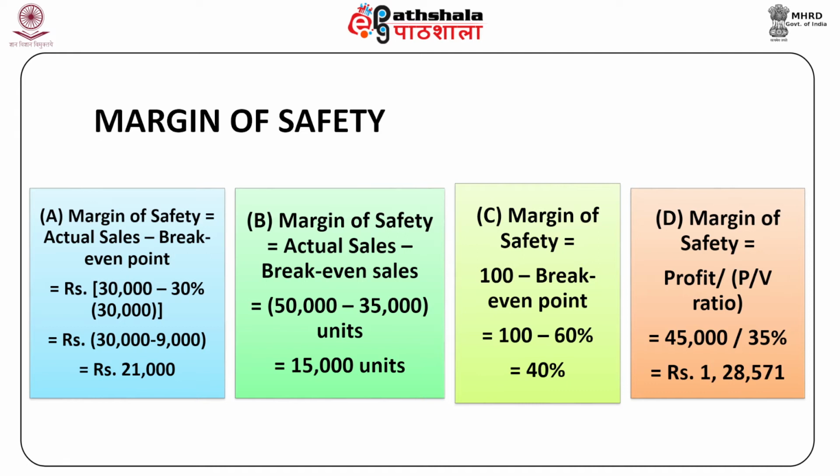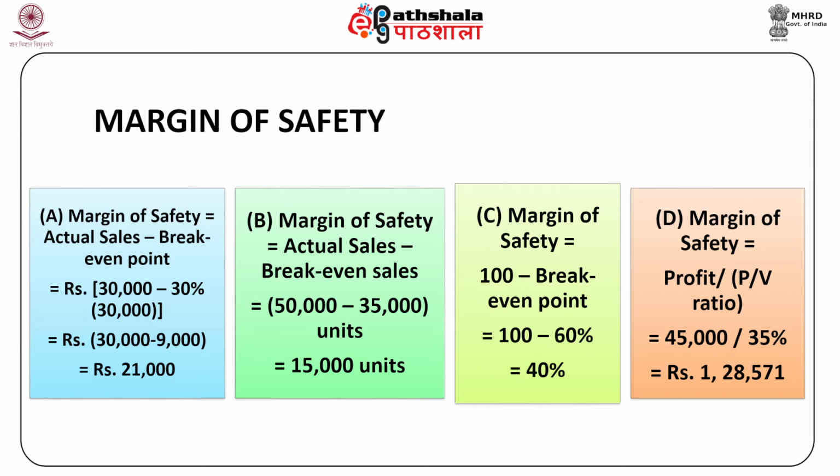In the second case, margin of safety is equal to actual sales minus break-even sales, which is equal to 50,000 minus 35,000 units, which is equal to 15,000 units. In the third case, margin of safety is equal to 100 minus break-even point, which is equal to 100 minus 60%, which is equal to 40%.